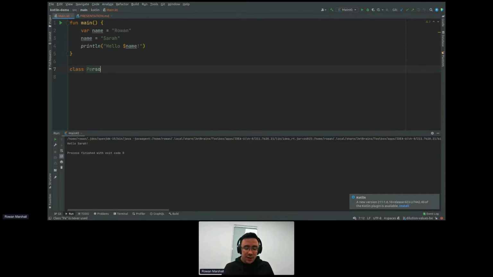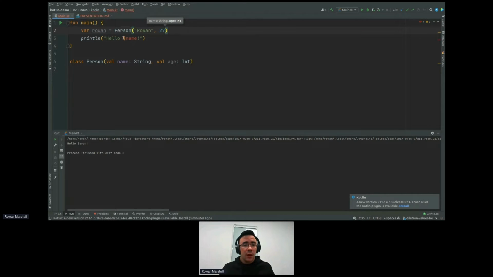That is an object that has data from other objects and has methods and can perform actions on that data. So let's have a nice simple val person who has a name, which is a string, and an age, which is an int. If we create a person here, so let's create a Rowan, a whole new Rowan, we can pass in the name here, Rowan, and the age here, 27, I think, for at least the next couple of months. And we can just access these variables just like you'd expect here.